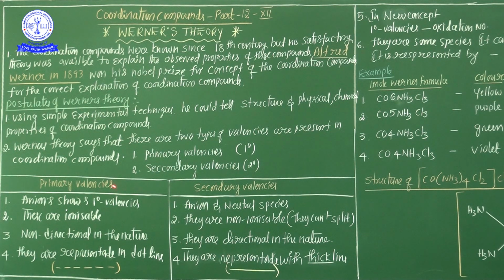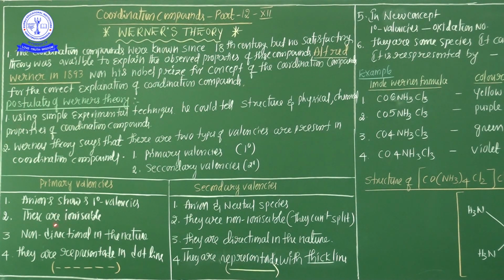One more important point, the primary valencies are those which a metal normally exhibits in the formation of its simple salts. And the second point is that these are ionizable. Most important point, Nana, write down in your class notes. According to Werner's theory, primary valencies are ionizable. Ionizable means it can easily split into ions in aqueous solution.